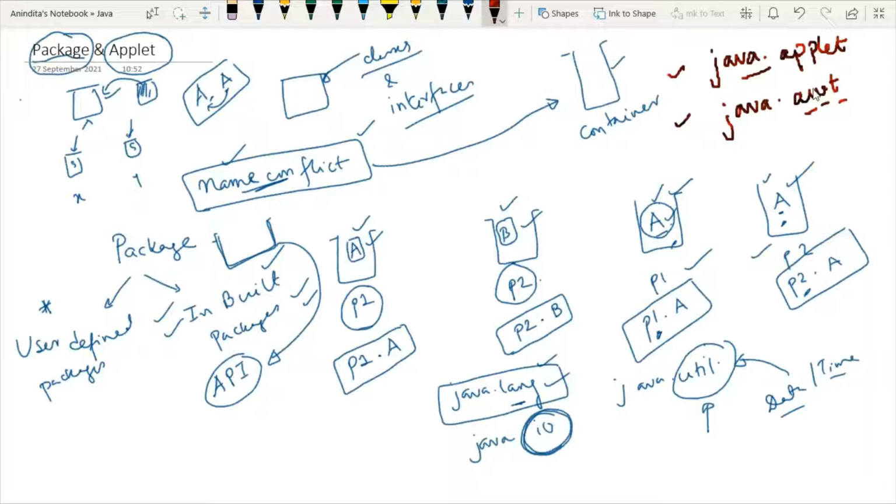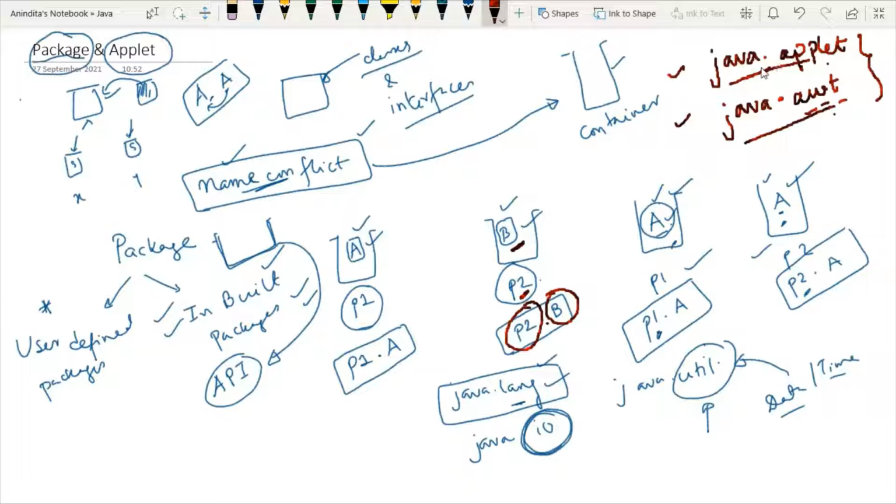But try to understand one point. Whenever I define one specific class that exists inside a package, we write the package name, then dot, then the class name. But here I am mentioning the package name with this dot because here there is no concept of class. Here applet and AWT are both packages.